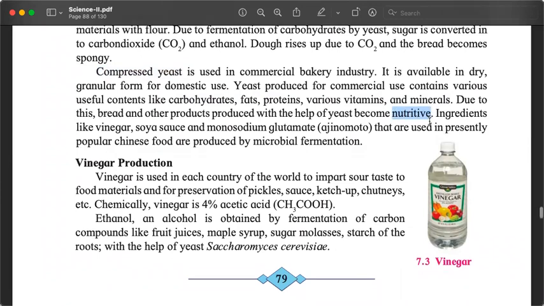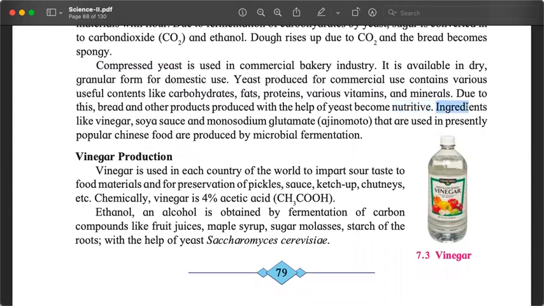Now, the next line in the paragraph is very important. It should have been written separately that, in addition to bread, this is not part of the paragraph. This should not have been written here. It's a separate sentence. What it is saying is similar fermentation process using the yeast is used to produce vinegar, soya sauce, monosodium glutamate, which we know by the name Ajinomoto, and they are used in Chinese food, are produced by microbial fermentation.